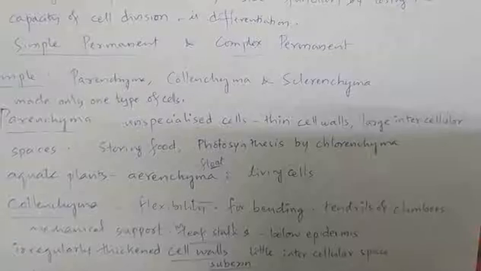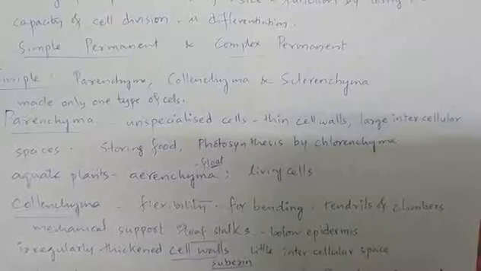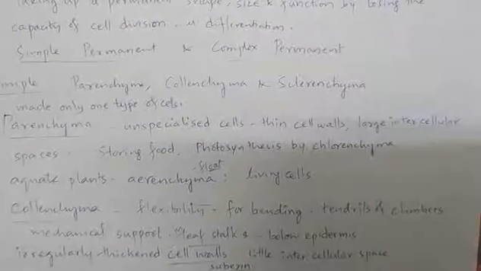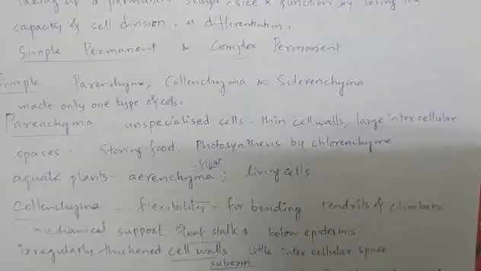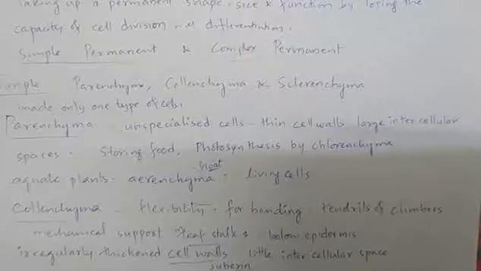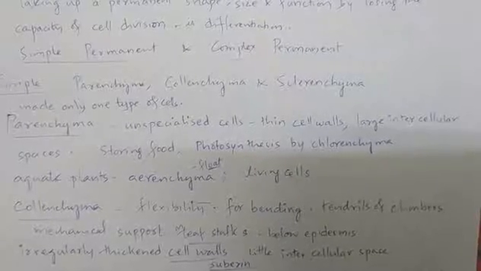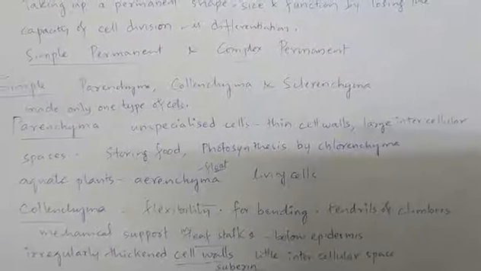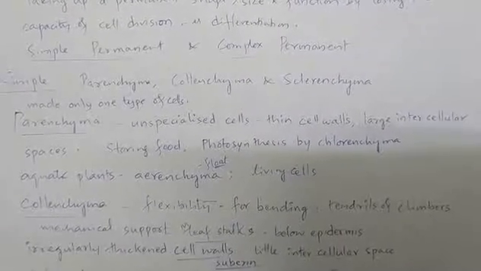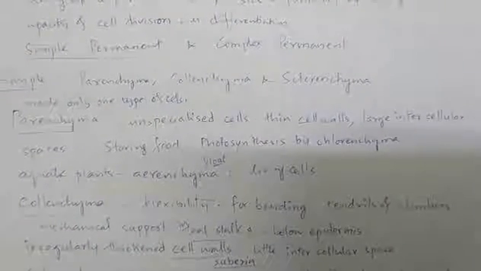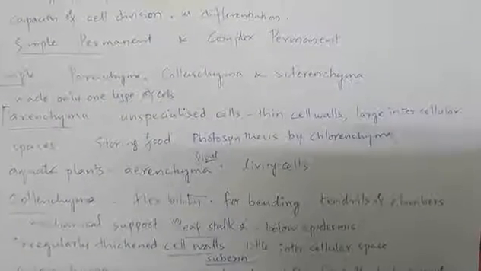Parenchyma tissue is mainly meant for storage of food, and in green parts of the plant body, parenchyma is involved in photosynthesis by having chlorophyll in their cells. Such parenchyma is known as chlorenchyma. In aquatic plants, the large intercellular spaces are going to have air in them, and as air is filled inside the cells as well as in intercellular spaces of the tissues, it is called aerenchyma.